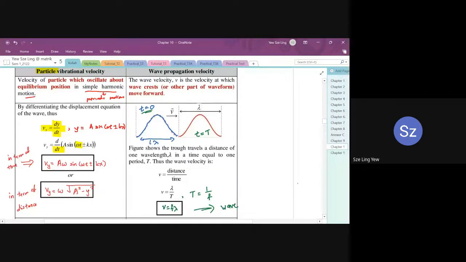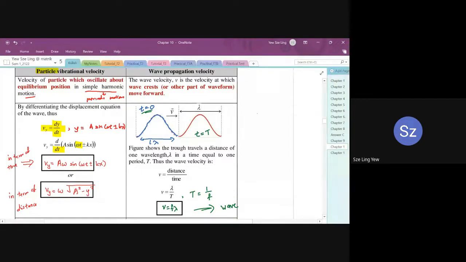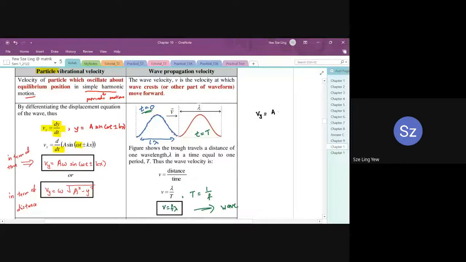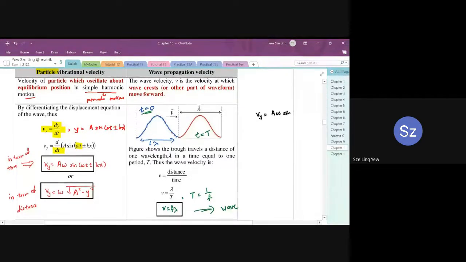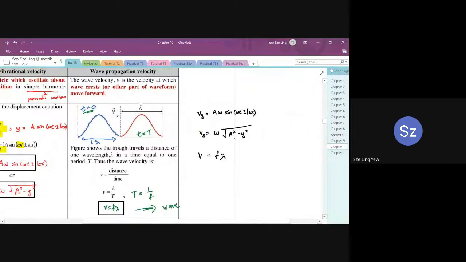So don't get confused, okay? Right now we have 3 V already. Kalau kamu tengok, kita sudah ada 3 jenis V. We have Vy equals A omega sine omega t plus minus kx. And then we have Vy equals omega square root a square minus y square. And then we have V equals f lambda. So you have to know when to use which one.